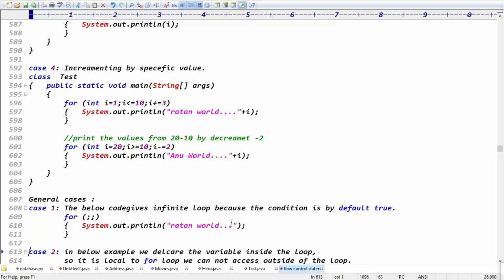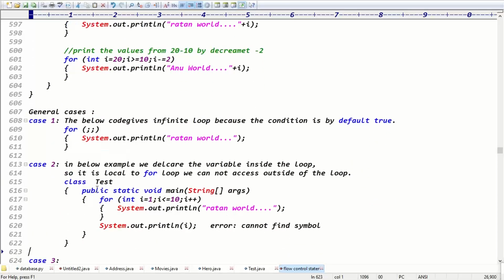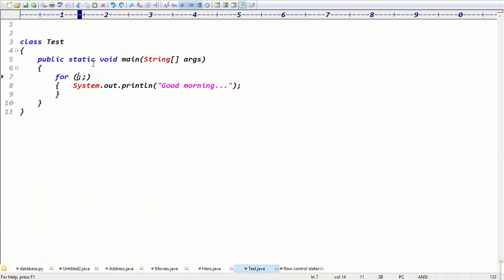Good. And one small point, guys. One of the students asked this question. I equals 0, I less than 10, I plus plus. After that, here I'm trying to print the data with System.out.println, printing the value of I.